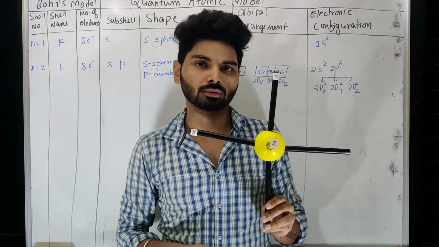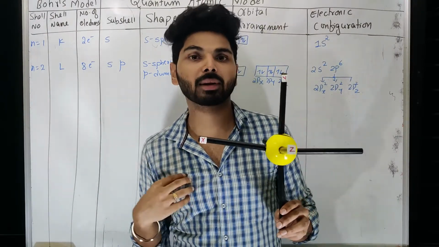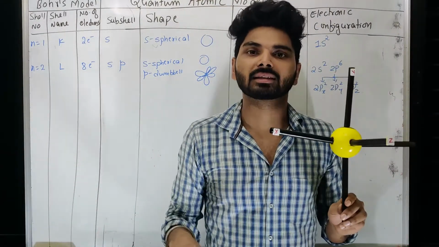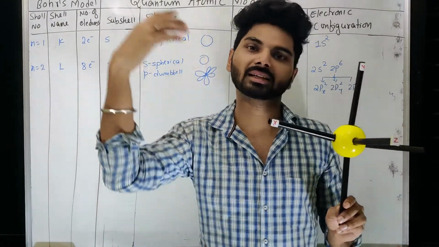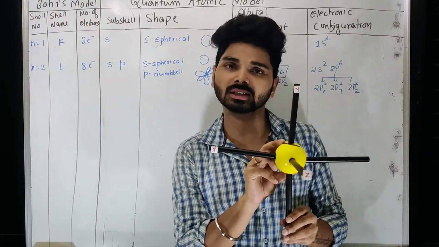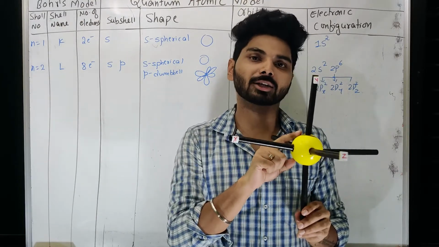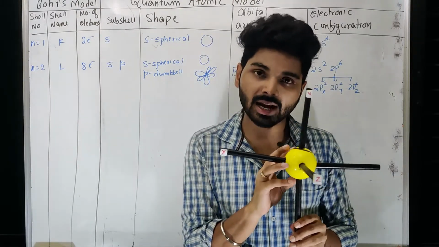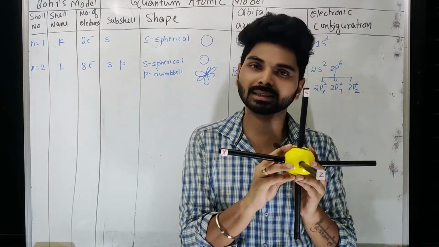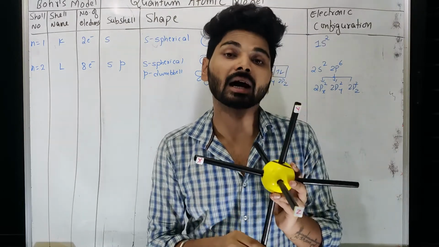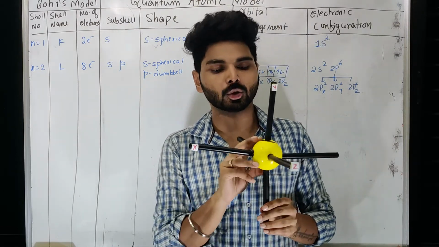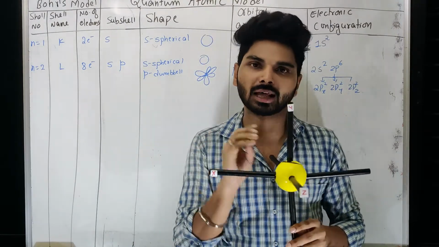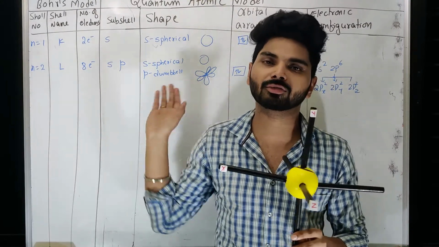I have given you an example that I may be allowed to move inside the room, but I am moving only at this particular location at a given time. Then my density will be more at this position rather than the other position. Similarly, here we have to consider not the position of the electron, but the electron's density. Now the question is whether the electron is present everywhere in uniform density, or there is a difference. Yes, there is a difference. Density varies as you go away from the nucleus. How it changes will be studied in the next part of the quantum mechanical model.